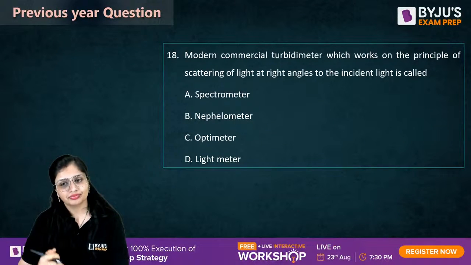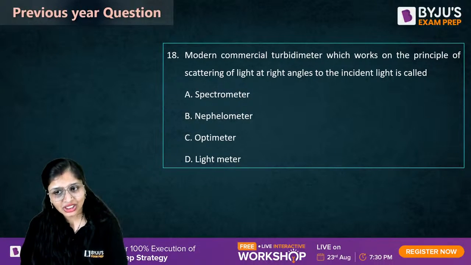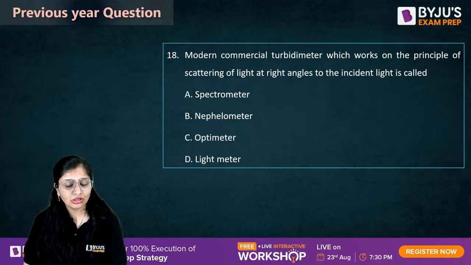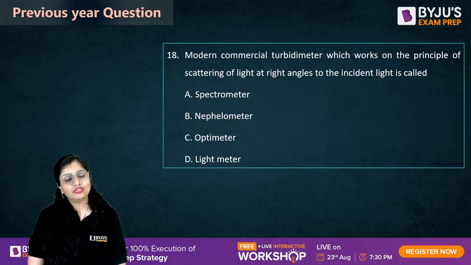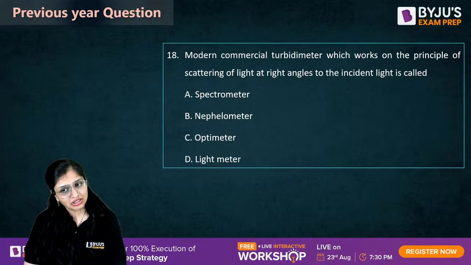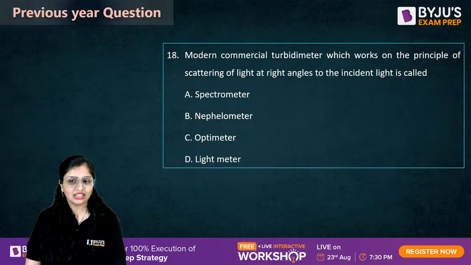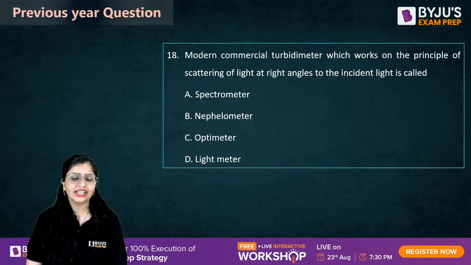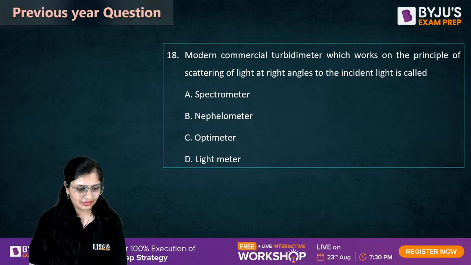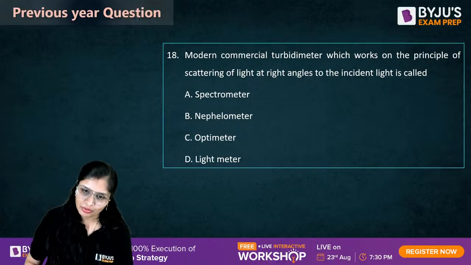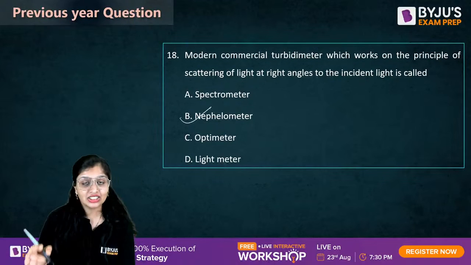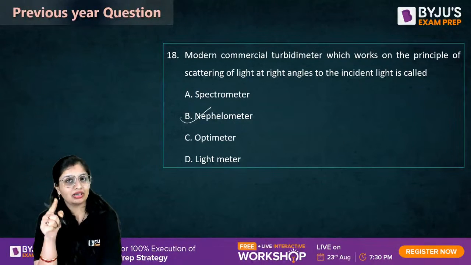Now, in this question. Modern commercial turbidity meter which works on the principle of scattering of light at right angles. That means, first of all, it is based on the scattering principle and it measures the scattered light at 90° to the incident light. What type of turbidity meter is it? Come on. Correct. It is nephelometer. If it had asked regarding absorption, you would have called it Bailey's turbidity meter.